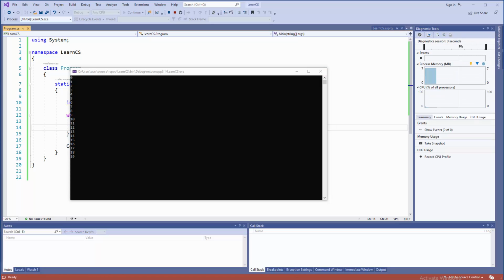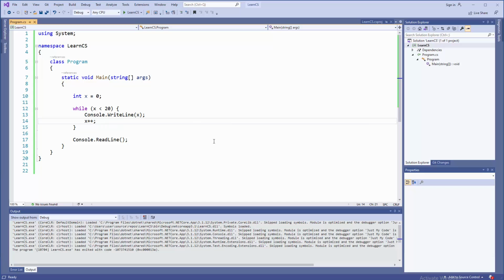What about breaking from things? Well, down there you're gonna have an if statement. So if x reaches 10, pretty much the same stuff as in the for loop, we will break.